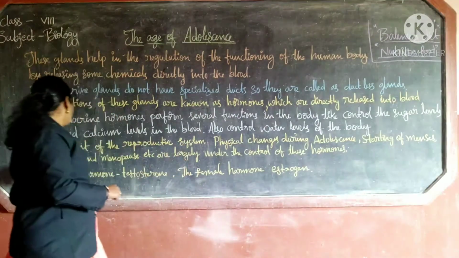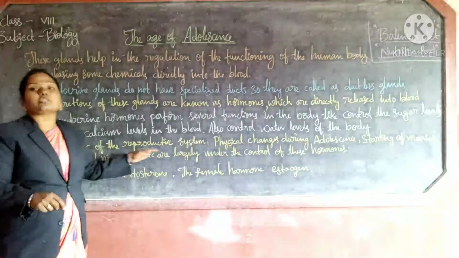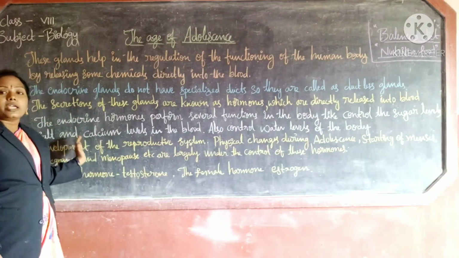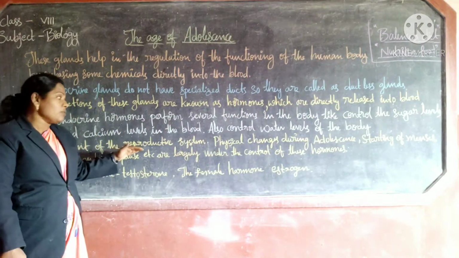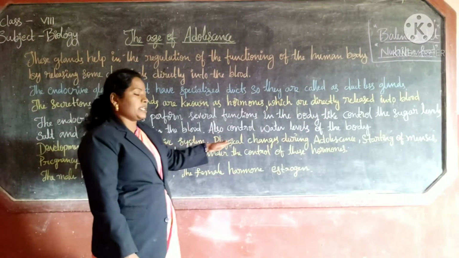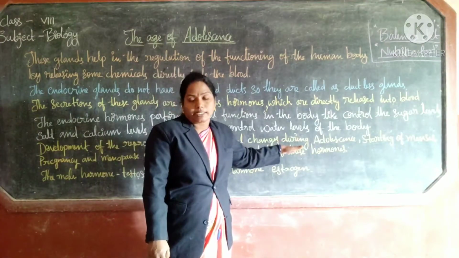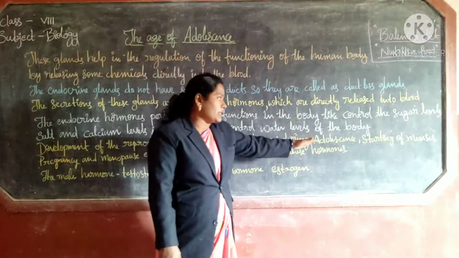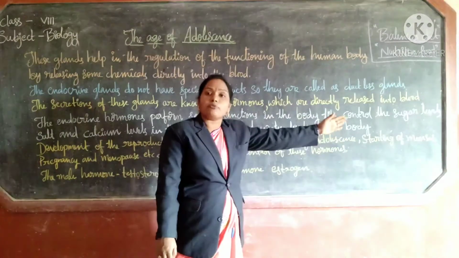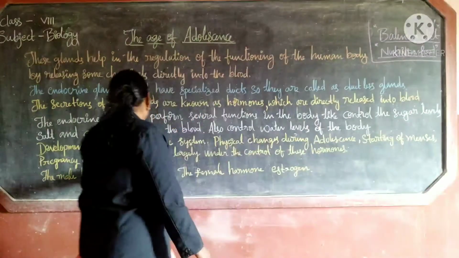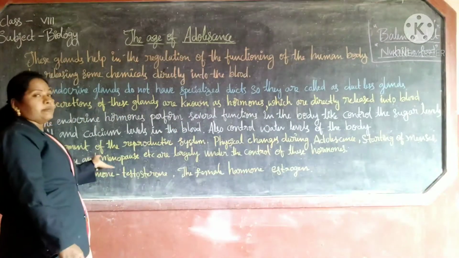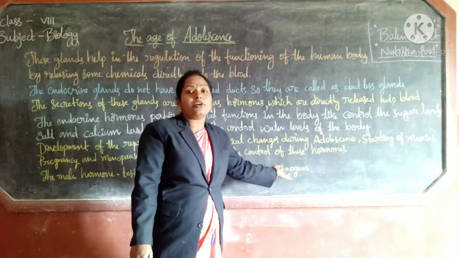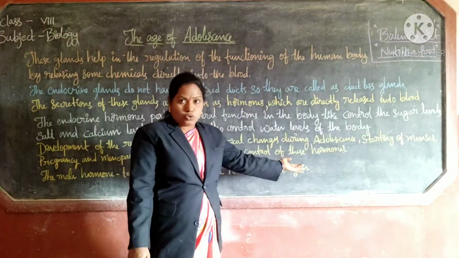Understood? Next, the development of the reproductive system in male and female. Development of the what? Reproductive system. Physical stages during adolescence. Already we had learned physical changes during adolescence. Next, starting of menses in female. Next, pregnancy and menopause, etc. are largely under control of these hormones.